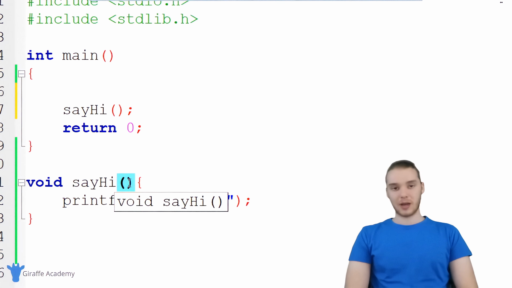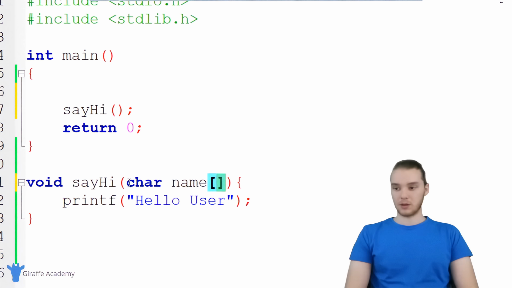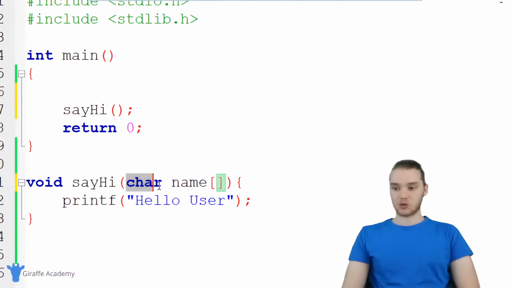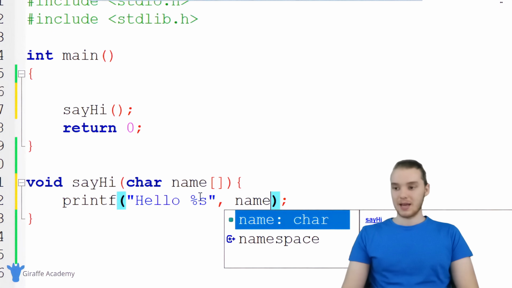I can come down here in these parentheses and specify a function parameter, a lot like I would specify a variable. So I could say, for example, char name and open and closed square brackets. Basically what I'm saying is this say hi function is going to take as a parameter, in other words as an input, a string of characters called name. And I can come down here and print that out. So I could say %s, and we could print out name.